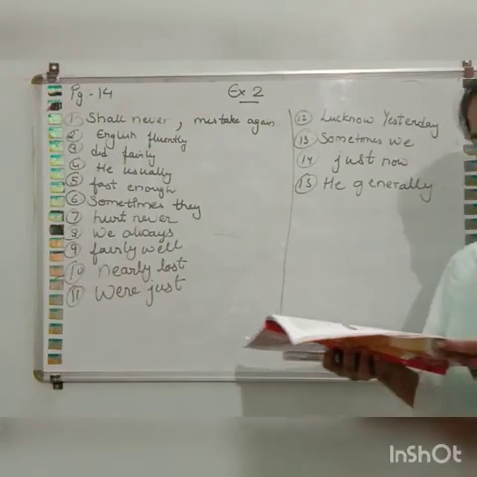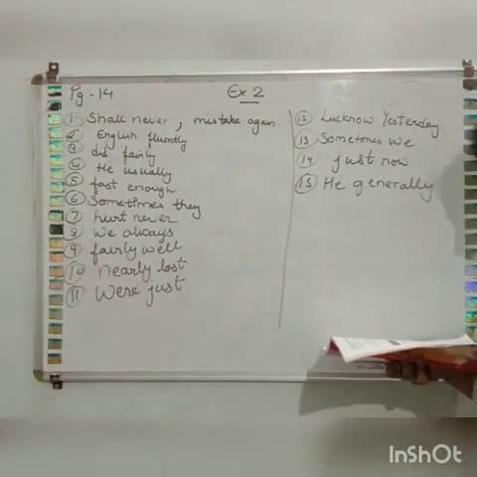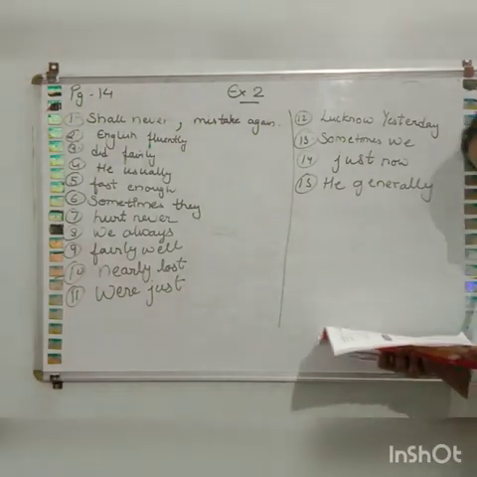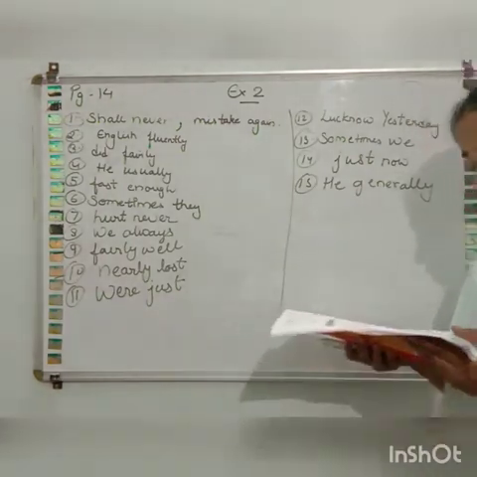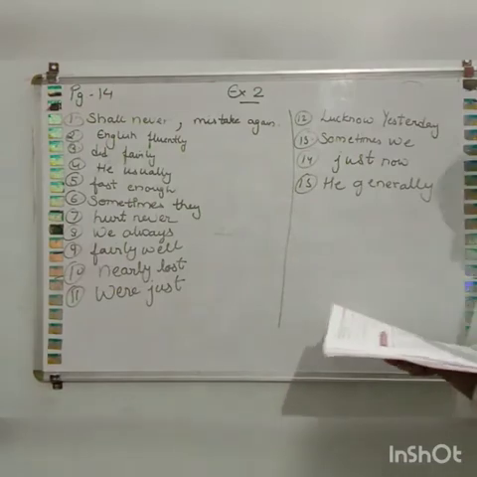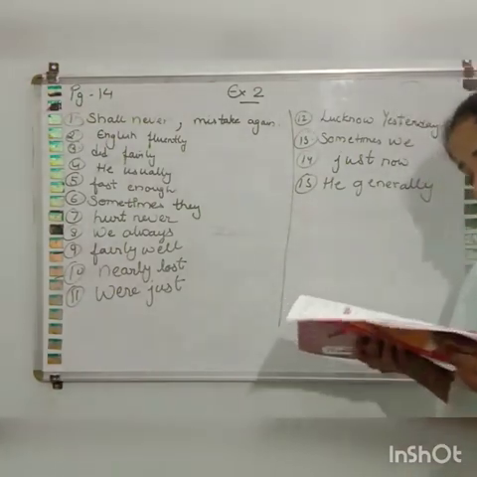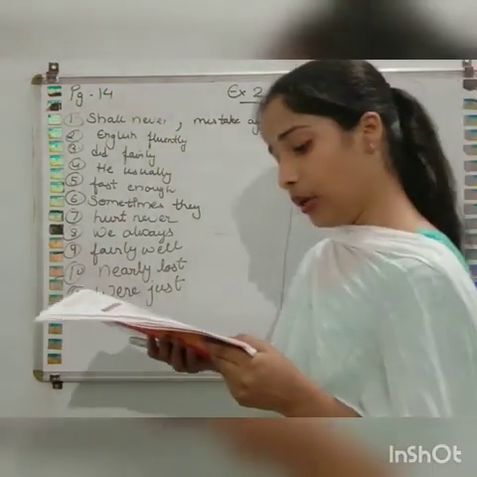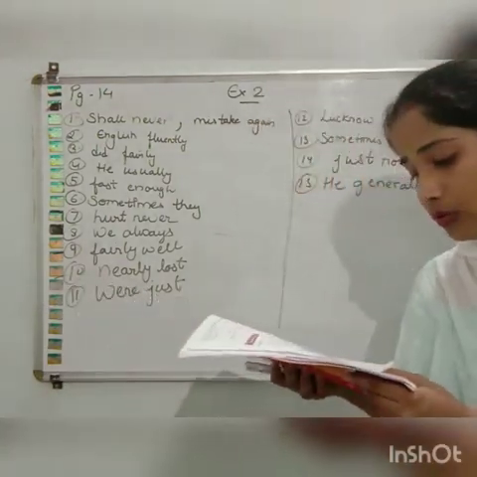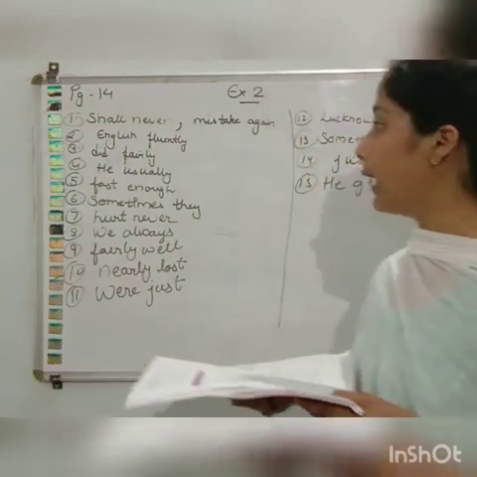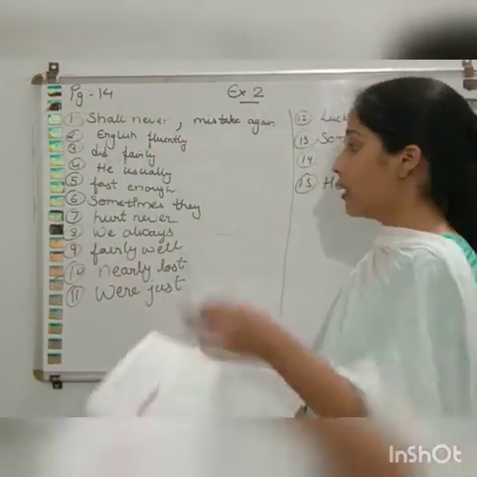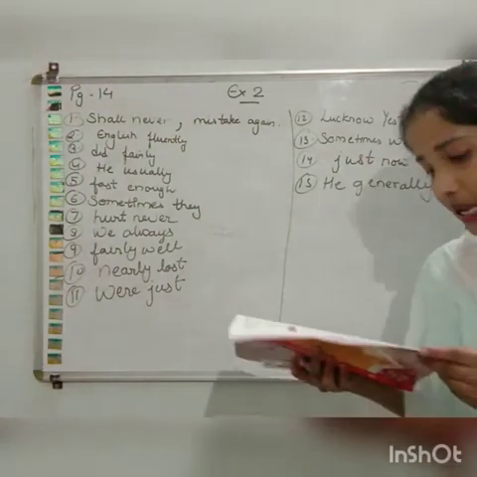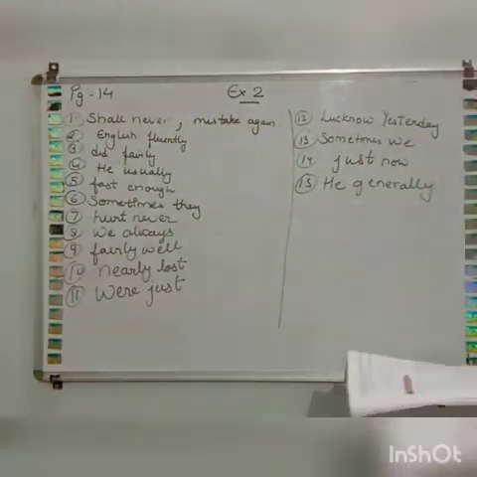The policeman ran fast enough to overtake the thief. Sixth one: they had to cook their own food. So how will we write? Sometimes they had to cook their own food.